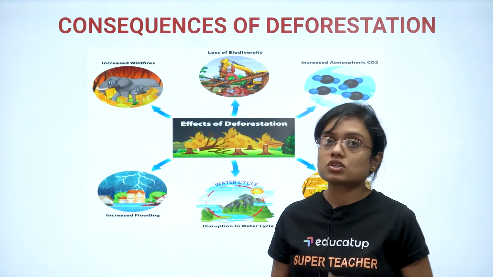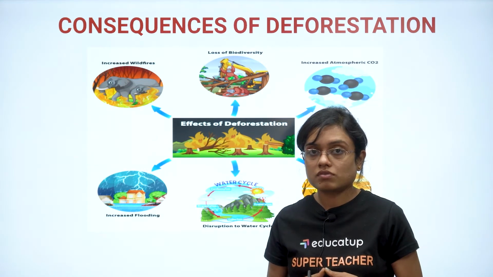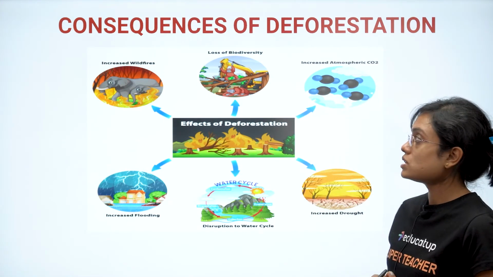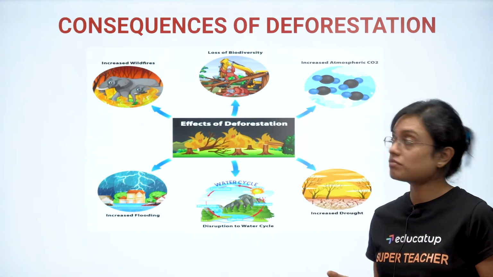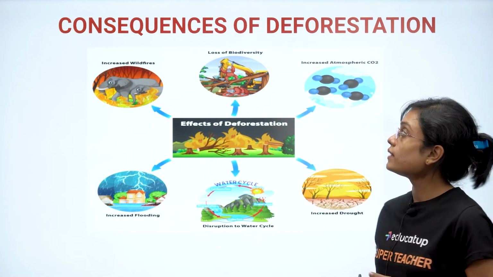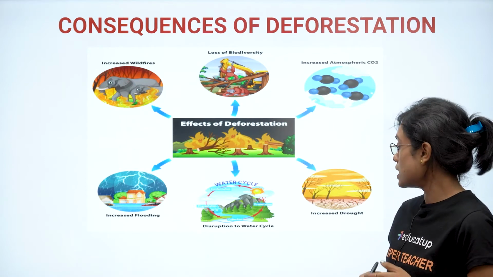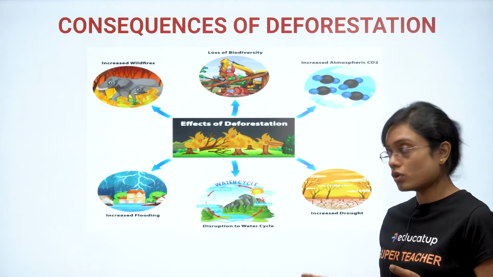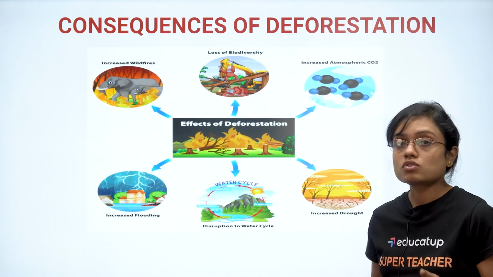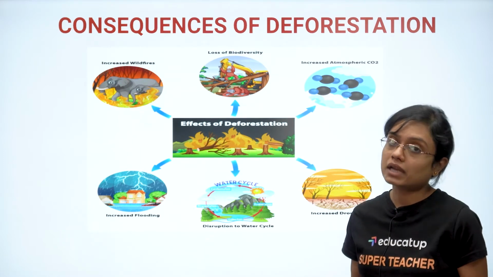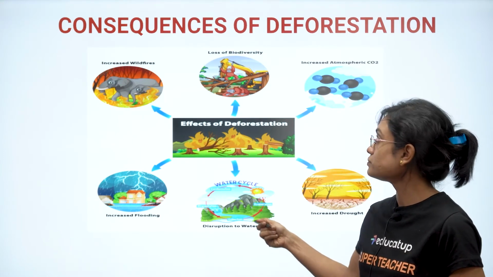Consequences of deforestation. Now, what are the consequences of deforestation? Because of deforestation, there are increased wildfires, then you have loss of biodiversity, increased atmospheric carbon dioxide, increased droughts, disruption to the water cycle, increased flooding. So there are many consequences or bad effects of deforestation.